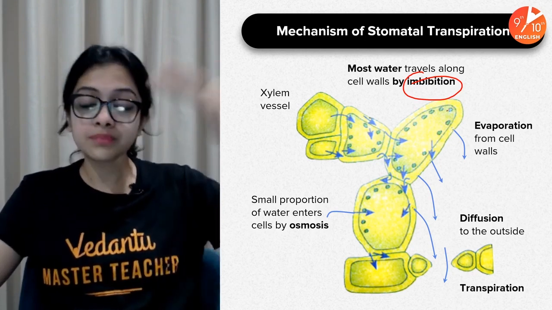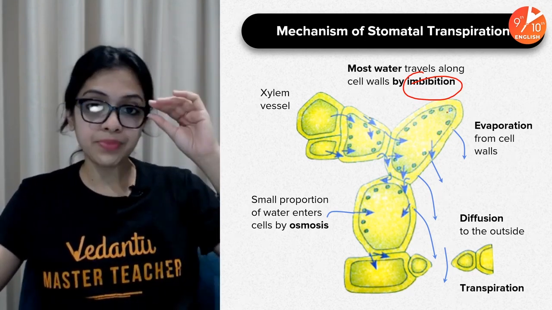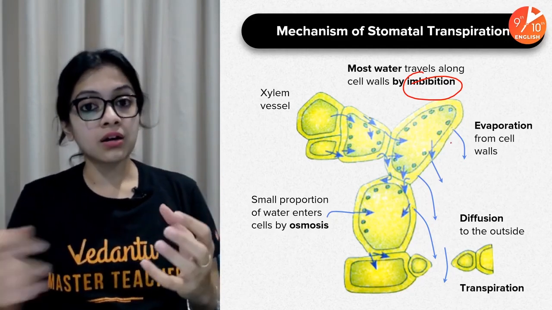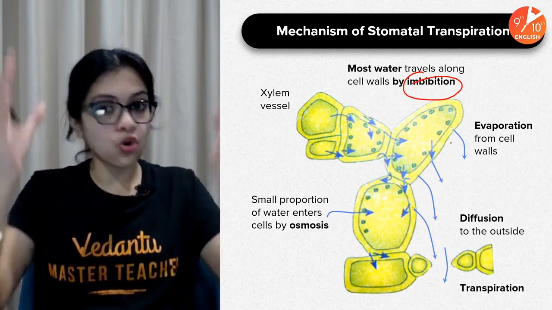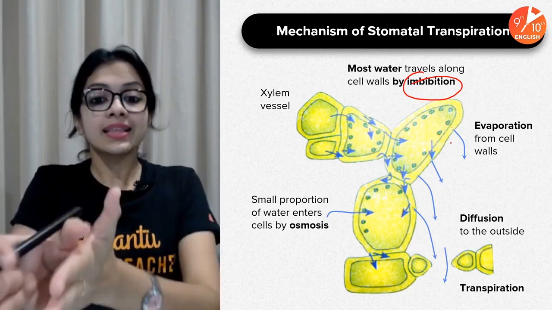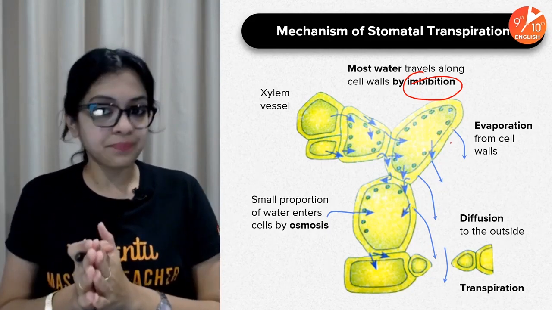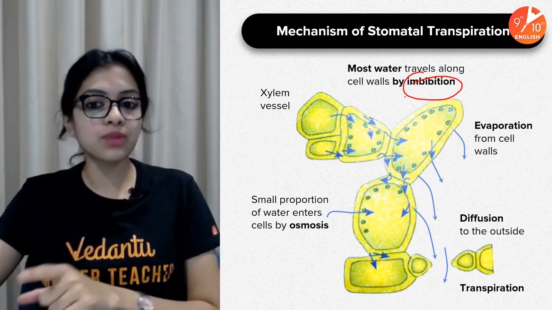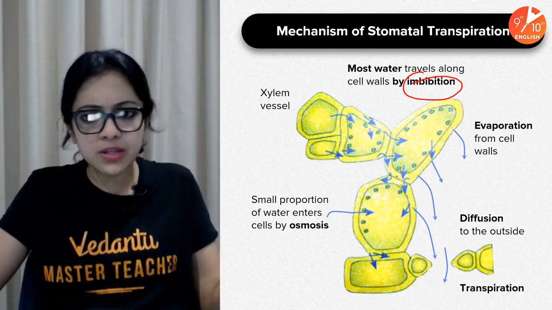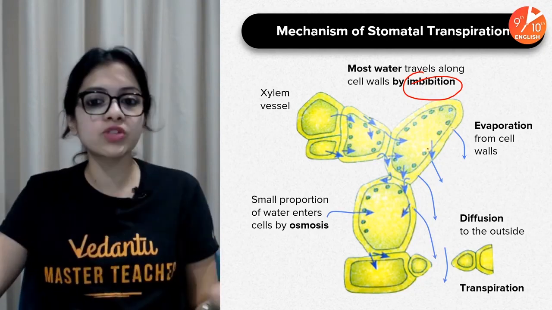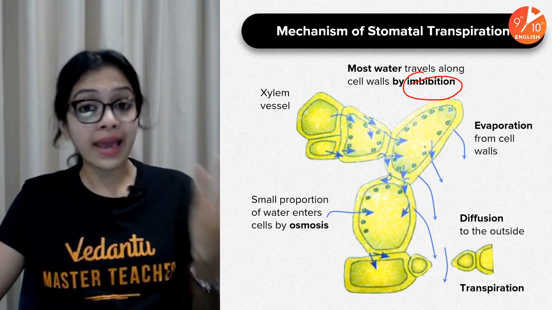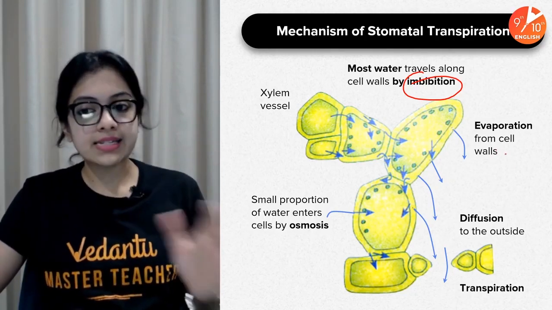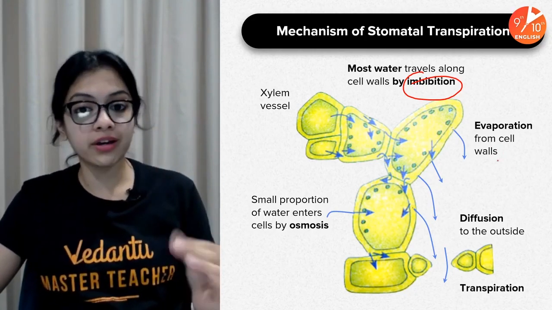And if you remember, the column of water is maintained with the help of adhesion, cohesion, and capillary force, and that is what you see summarized here. Have a look at it once again. Most water travels along cell walls by imbibition, moving between adjacent cell walls. To a certain extent, evaporation can also occur from the cell wall.